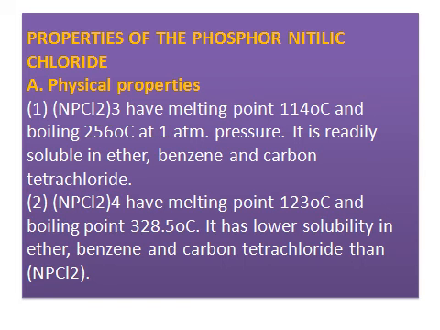Phosphonitrilic chloride properties. Physical properties: the trimer has a melting point of 114 degrees Celsius and a boiling point of 256 degrees at 1 atmospheric pressure. It is readily soluble in ether, benzene and carbon tetrachloride, but it doesn't dissolve in other solvents. The tetramer has a melting point of 123 degrees Celsius and a boiling point of 328.5 degrees Celsius. It has lower solubility in ether, benzene and carbon tetrachloride than the trimer.